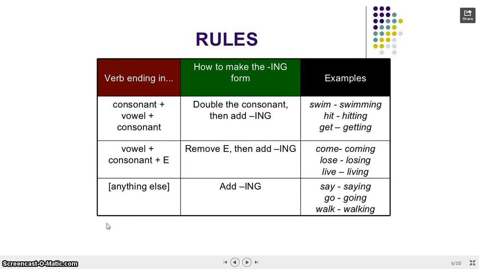For everything else, all the verbs we have seen, the only cases that we're going to modify the words are here, and we're going to only add the ending ing. Okay? Let's see the examples. Say would be saying, go would be going, and walk would be walking.